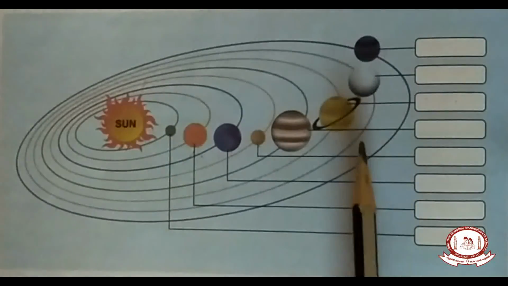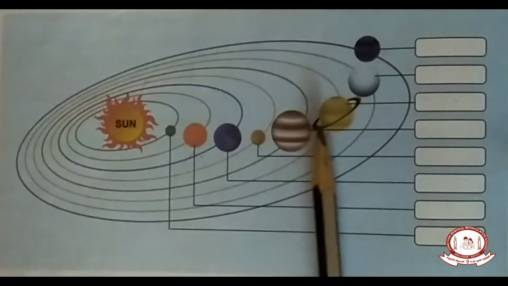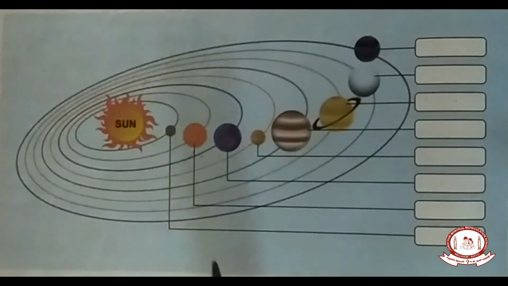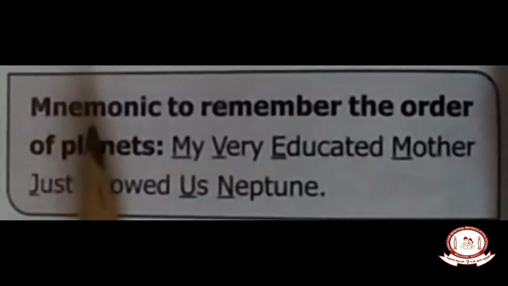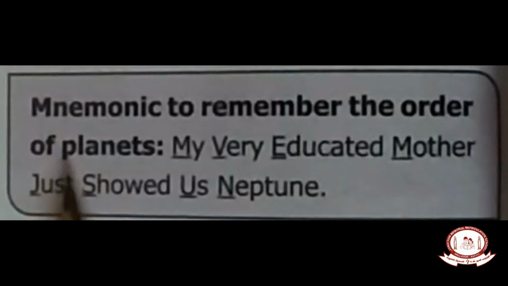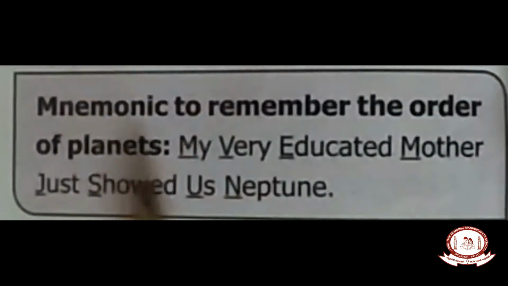Okay. Children, we should remember all the planets one by one in one sentence. Shall we read the sentence? There is a mnemonic to remember the order of the planets. What is that? My very educated mother just showed us Neptune. Shall we read the sentence again, ma'am?